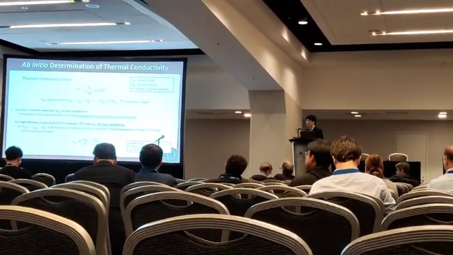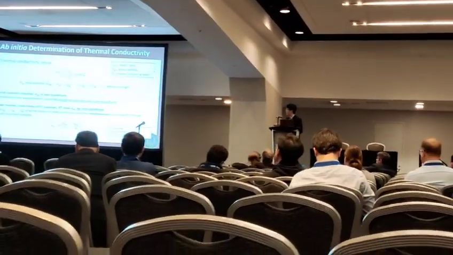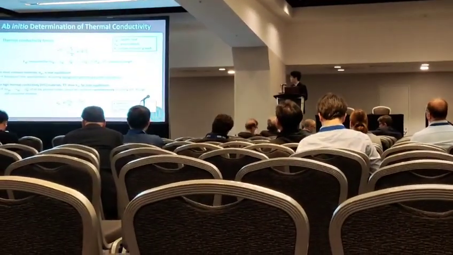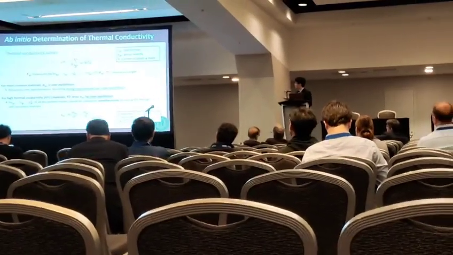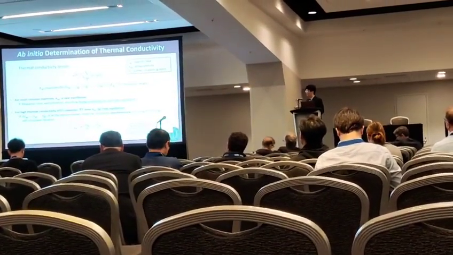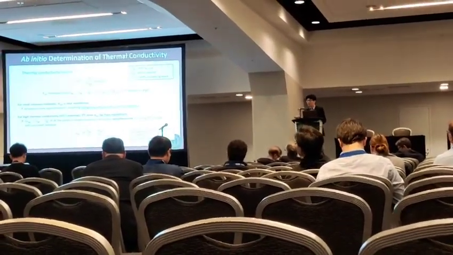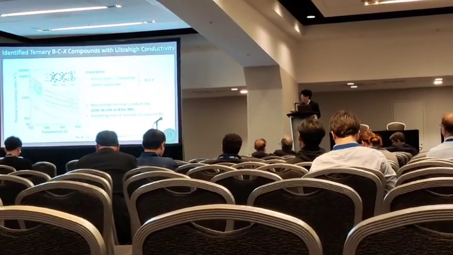In the Boltzmann transport equation, the heat flux driven by the temperature gradient is balanced by the phonon scatterings. So here I developed my own code which implements this iteration algorithm to accurately calculate the thermal conductivity for high thermal conductivity materials. So here's my calculation result.